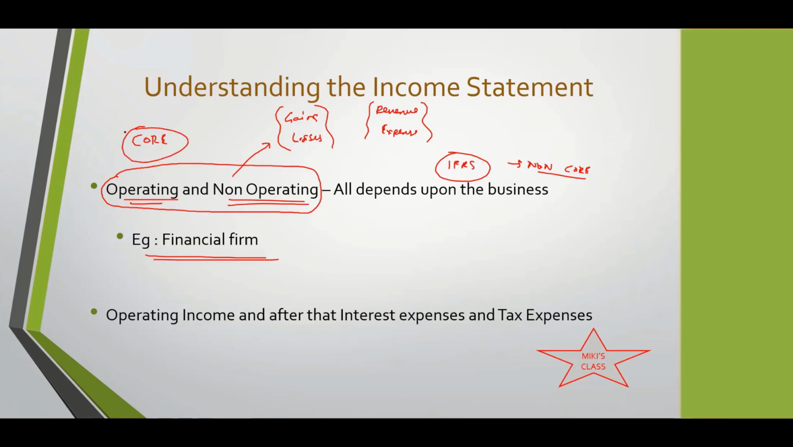So it depends upon the type of business. Whether something is core or non-core doesn't depend upon the item, like the financing charge. It depends upon what the business of the company is, and depending upon the business, core and non-core might be different.